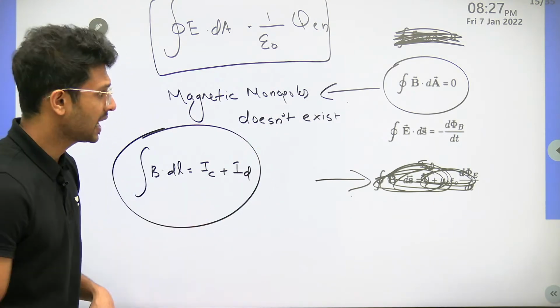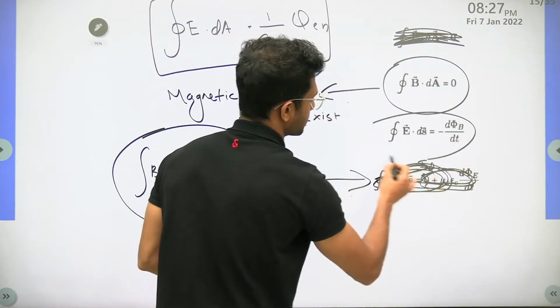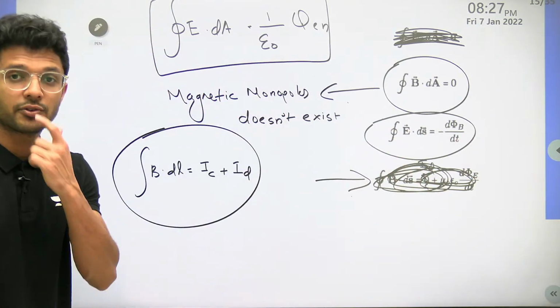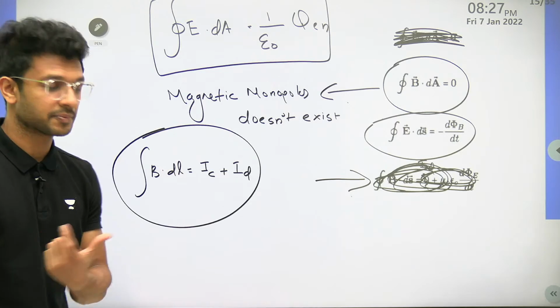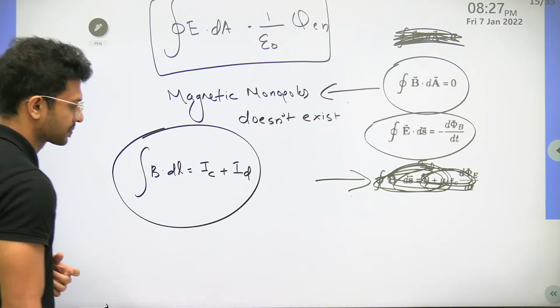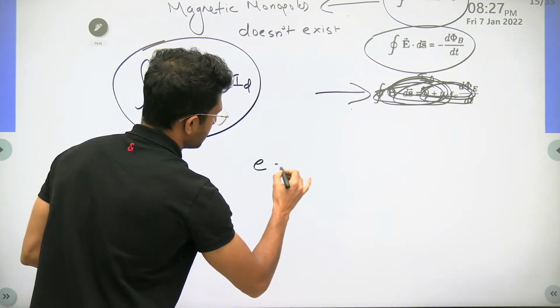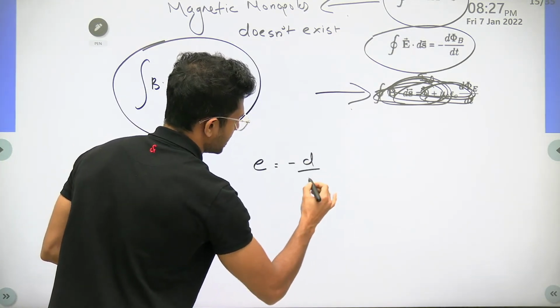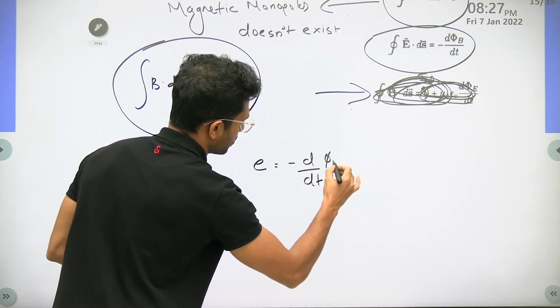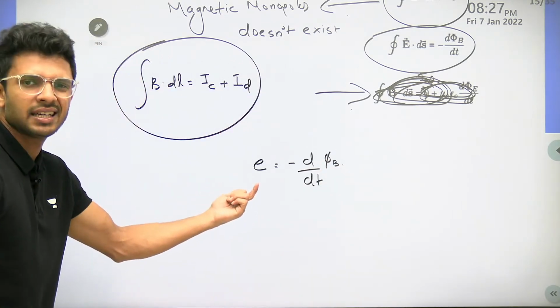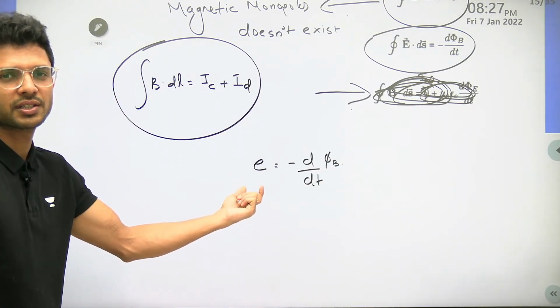And the last one, which is from the chapter of EMI, electromagnetic induction. We know that the EMF induced is equal to negative d by dt of magnetic flux, right? E is EMF, which is the potential difference.